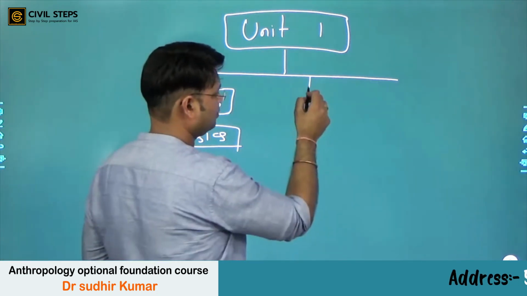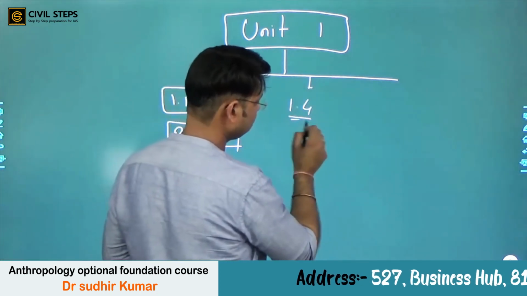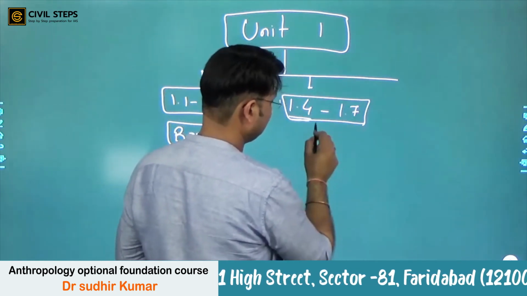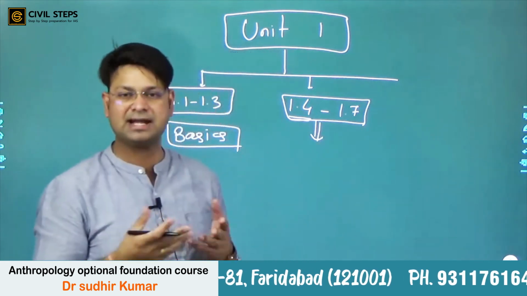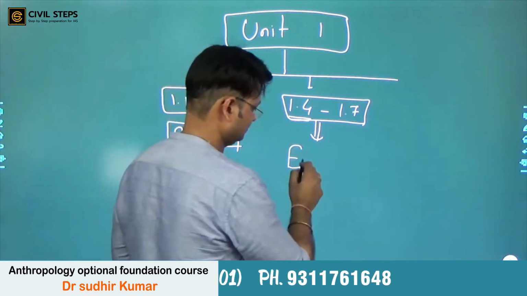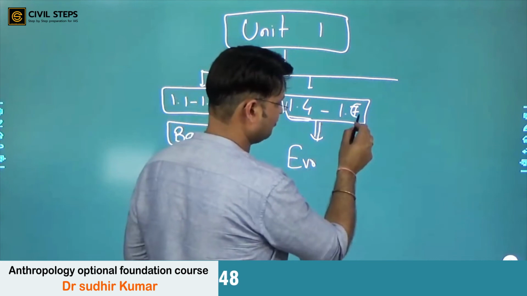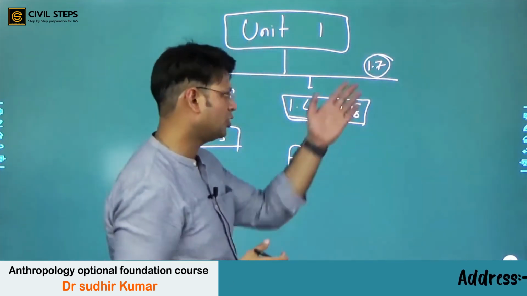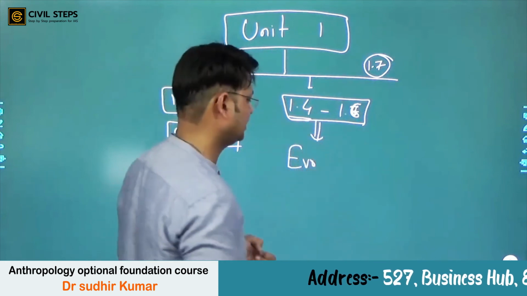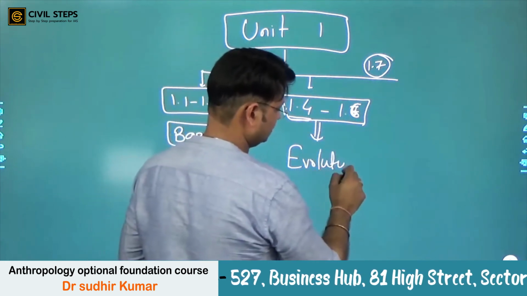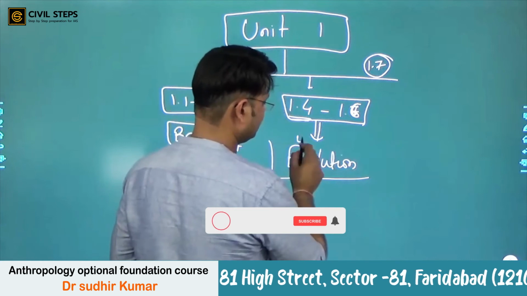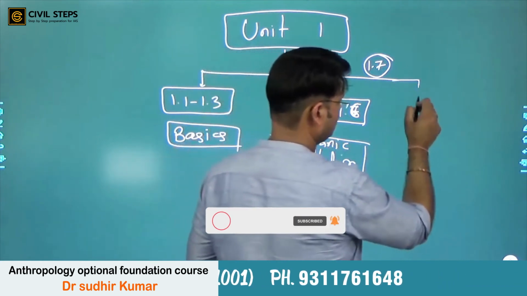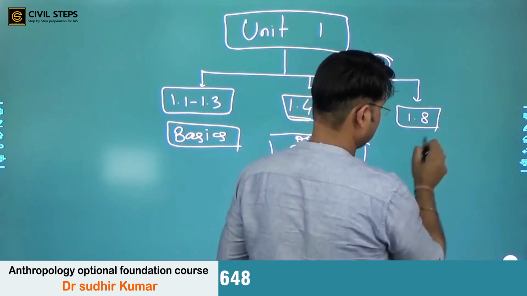From 1.4 to 1.7 you will see that it talks about biology and evolution. Especially 1.6, 1.7 is just an exception, because it should have been before cultural evolution. So it talks about organic evolution, and 1.8 is cultural evolution.